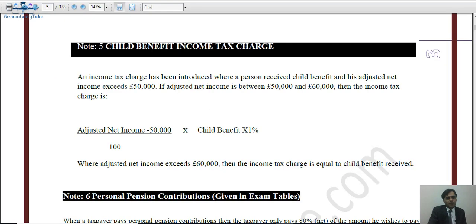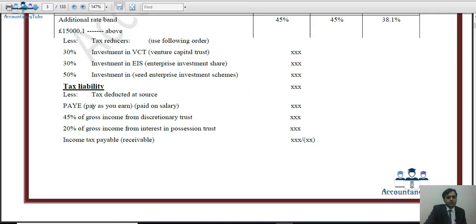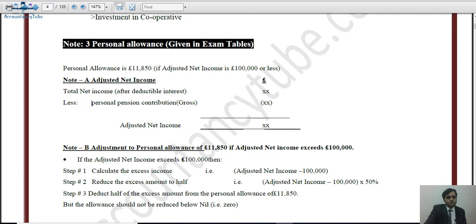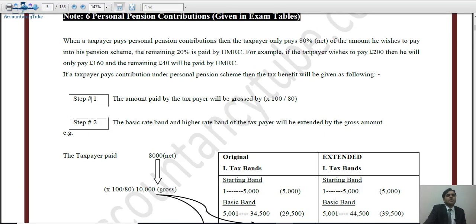Coming back to our notes, child benefit income tax charge. Our next thing to cover in our notes is personal pension contribution. Personal loss is done, exempt income is done, child benefit is done. Personal pension contribution: it says that it is given in the exam tables. The personal pension contribution will also be given to us in the exam tax table. So that's why it says that.